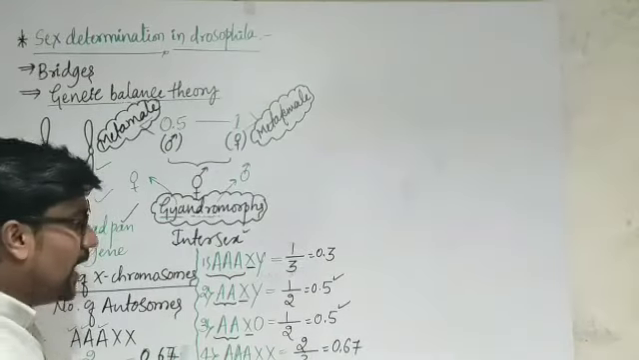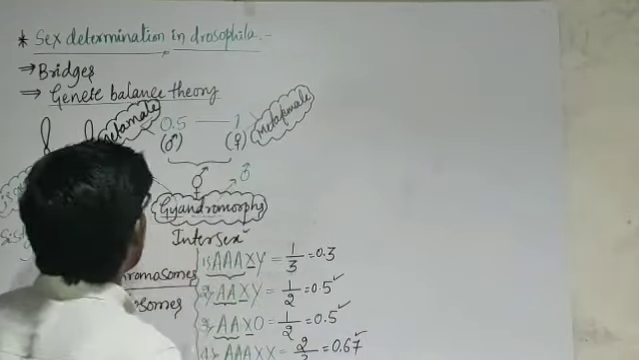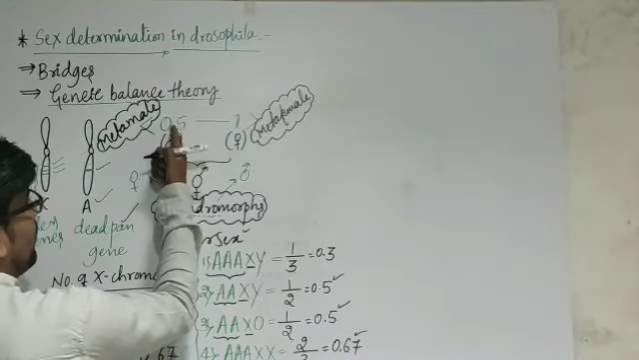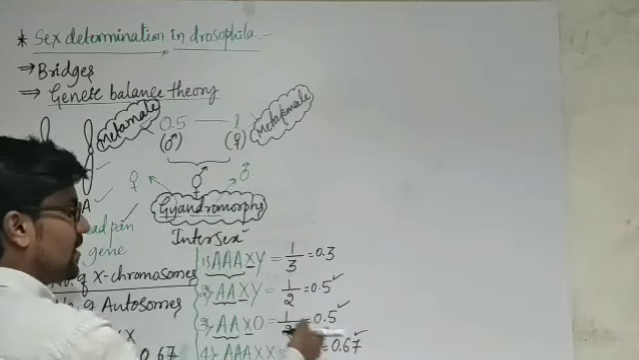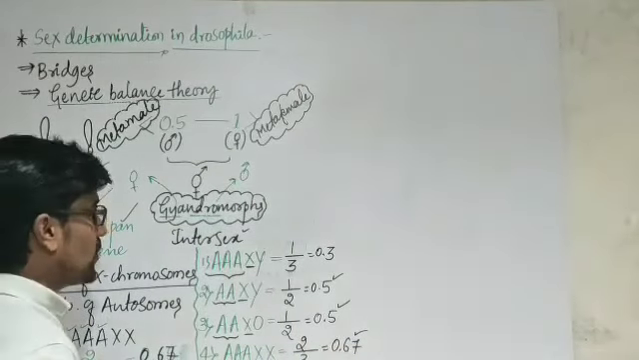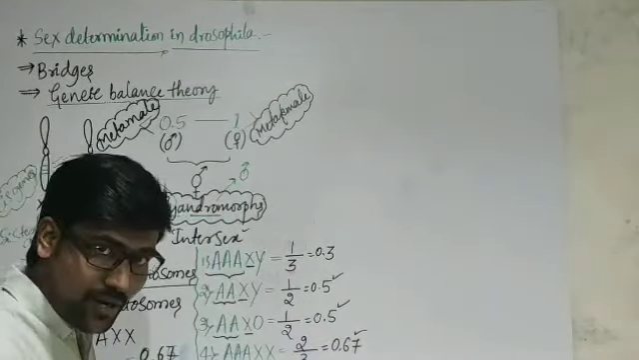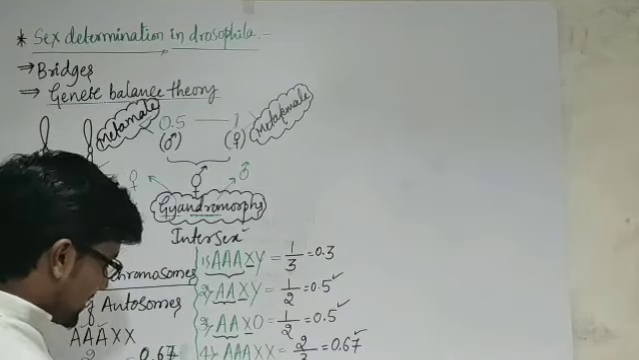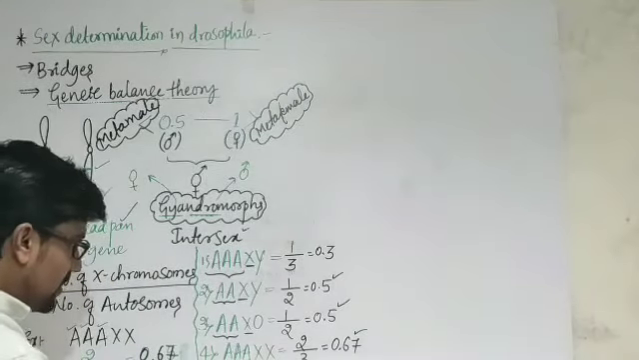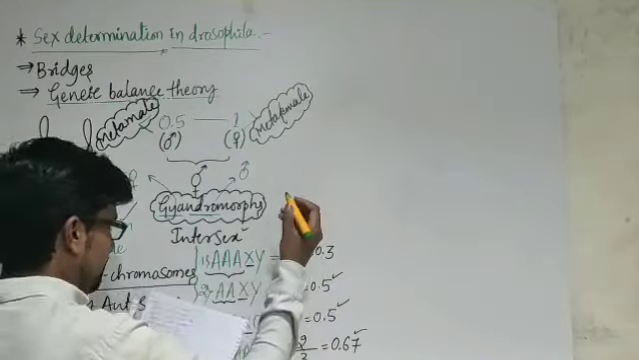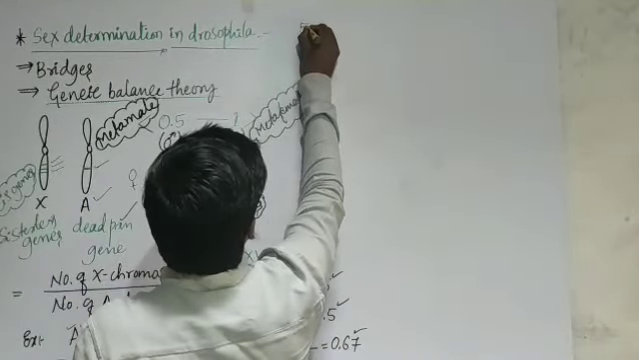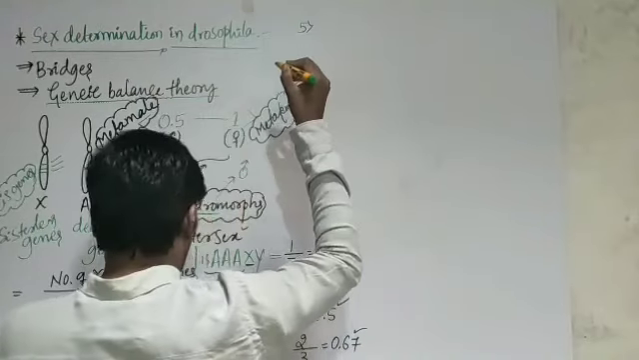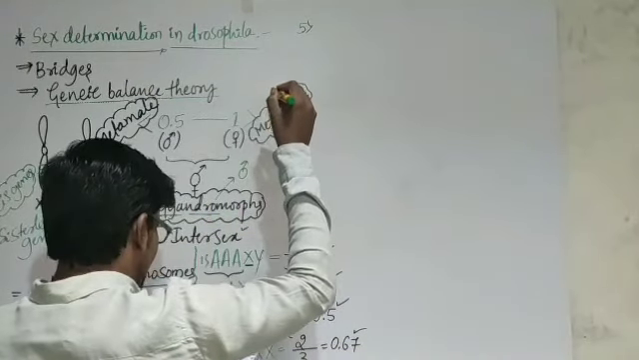0.67. So 0.67 means it is above 0.5 but within 1. That means it is the intersex. So that is just an example for gynandromorph. And in the same way, fifth one, suppose the condition is like this,